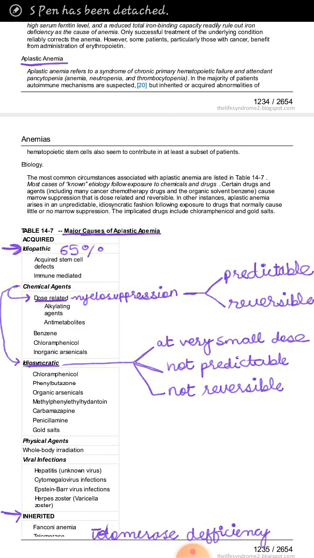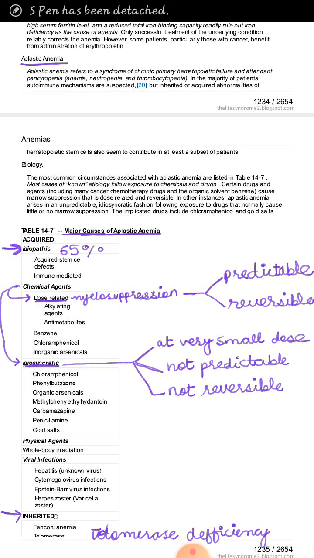Now what are the causes of aplastic anemia? There are mainly two causes of aplastic anemia. Number one, we have inherited causes of aplastic anemia, and then we have the acquired causes. First of all we will discuss inherited causes. Inherited causes are mainly two. Number one, we have Fanconi syndrome, and number two, we have telomerase deficiency.